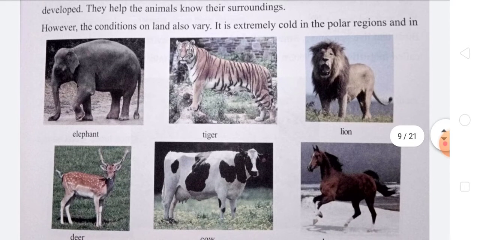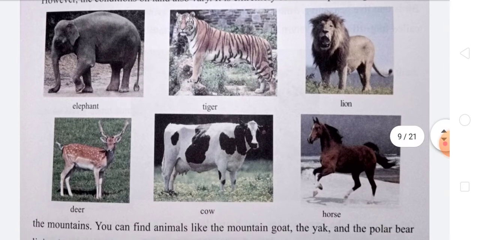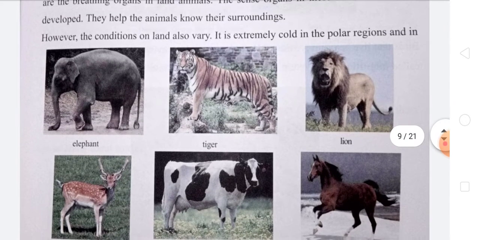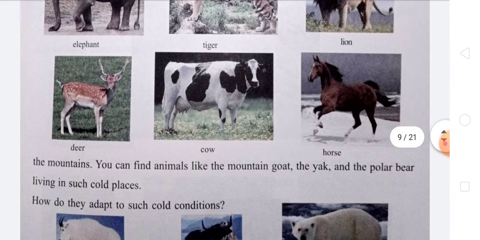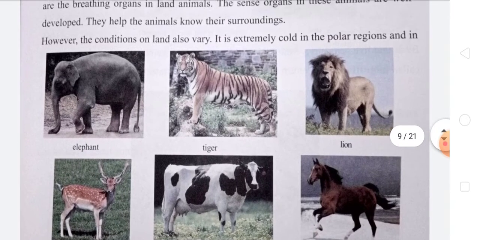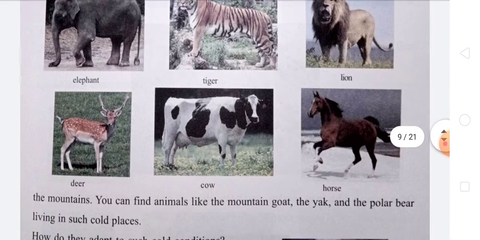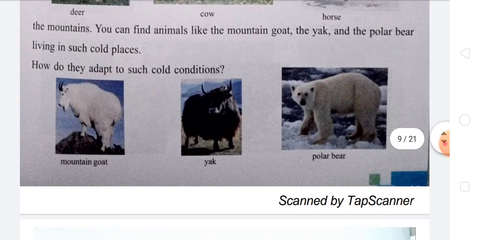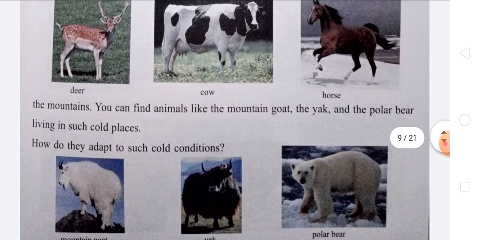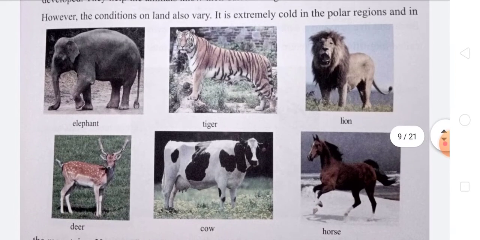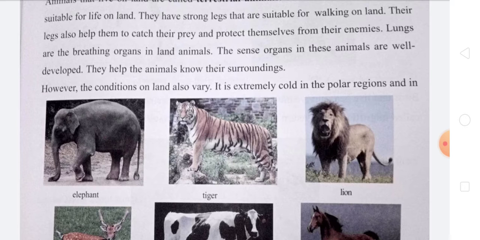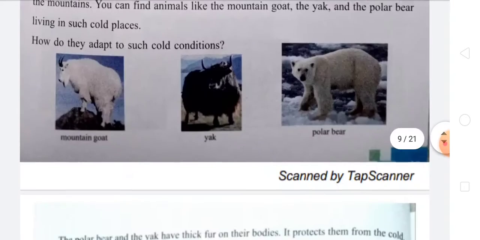The elephant, tiger, lion, deer, cow and horse are found in the land areas. The mountain goat, yak and polar bear are found in places that are extremely cold.